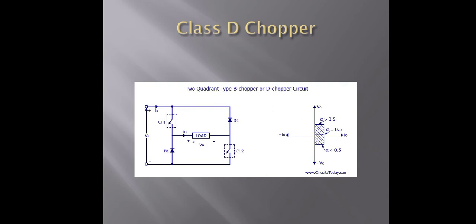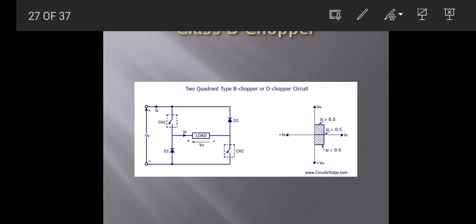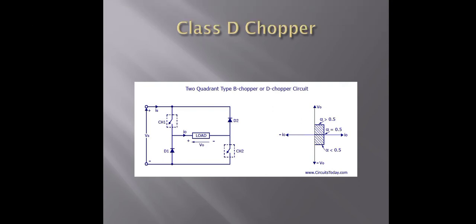Now working of the class D choppers. When CH1, that is channel 1, and CH2, that is channel 2, are triggered simultaneously, the output voltage V0 is equal to Vs, and the output current I0 flows through the load, and the direction is shown here in the diagram.